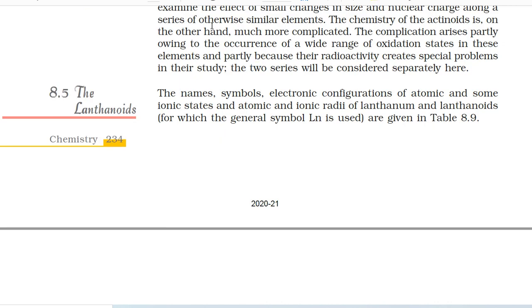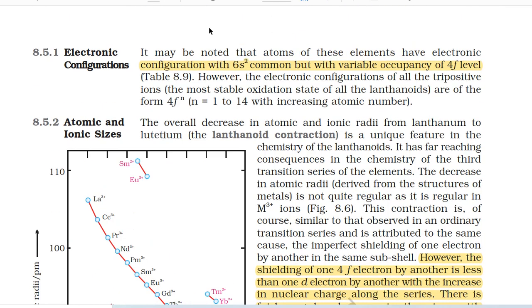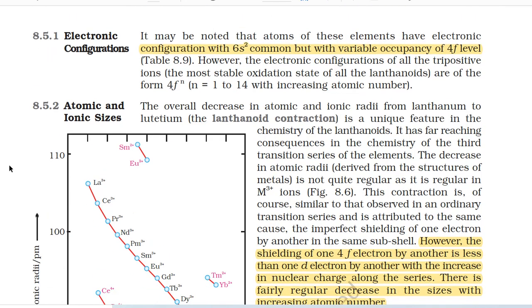8.5 The lanthanoids. The names, symbols, electronic configurations of atomic and some ionic states, and atomic and ionic radii of lanthanum and lanthanoids, for which the general symbol Ln is used, are given in Table 8.9. 8.5.1 Electronic configurations.